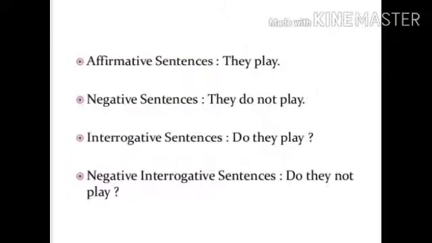As you can see here in the example, affirmative sentence, they play. So here we are not using any kind of helping verb. Subject plus verb. Object is not here. At the time of making negative, we use the helping verb do after the subject because our subject is plural. In the same way, at the time of forming an interrogative sentence, we use our helping verb do before the subject. So I think it's clear to you how you could form simple present tense.